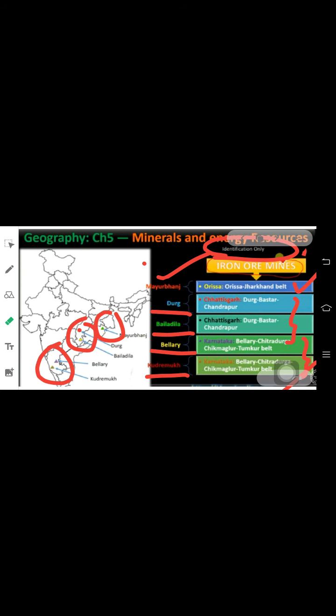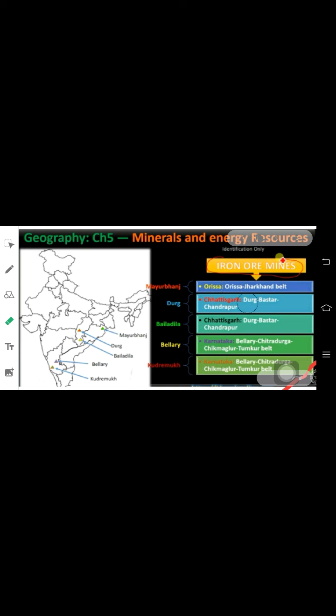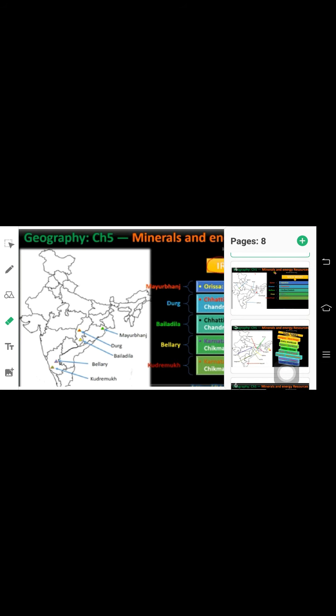Okay, moving ahead now. Let me wrap it, otherwise it will be confusion for you for the later part. So just give me 2 minutes. Let me clear it all so you will be comfortable with it. If you want to mark it, it will be helpful for you. Fine. Iron belts you have done. Then you have done the mica mines.